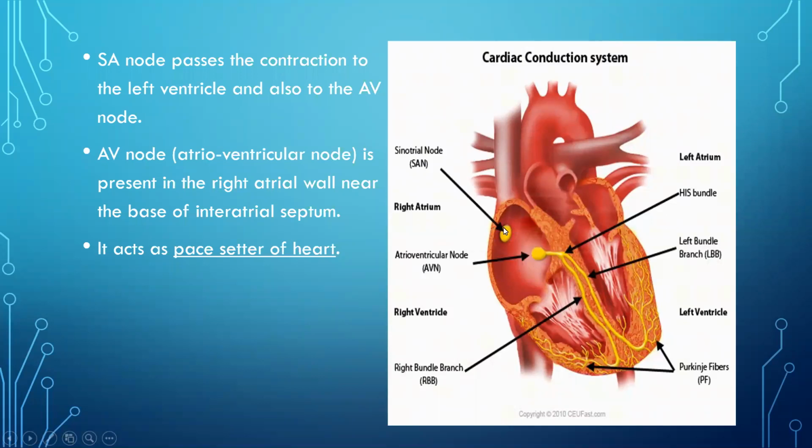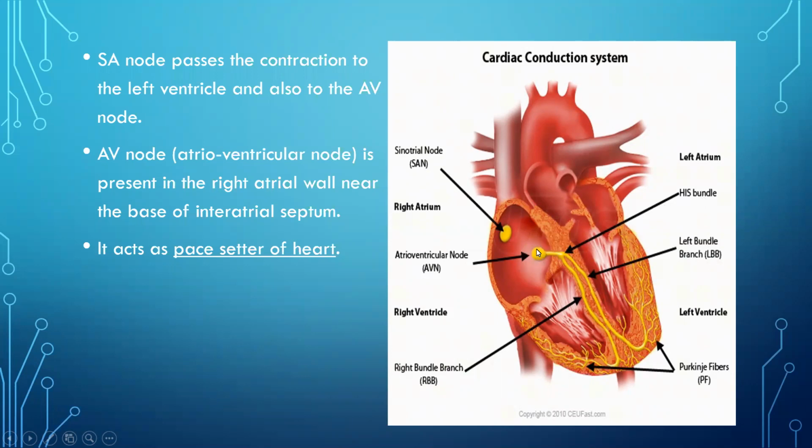SA node was called the pacemaker. Why pacemaker? Because it can generate its own electrical impulse. Whereas AV node is called the pace setter. Now why is it called the pace setter? Because this AV node serves as an electrical relay station. It collects the electrical impulse from the SA node and then distributes it to the bundle of His. You can see here, this part is the bundle of His. So why is this AV node called the pace setter? Because it acts as a relay station.